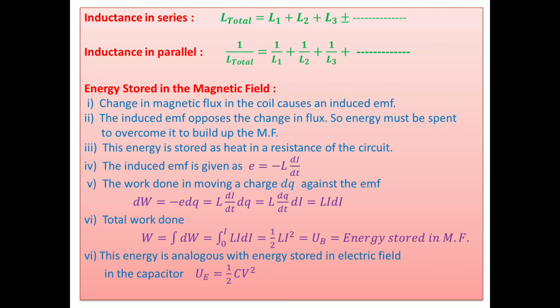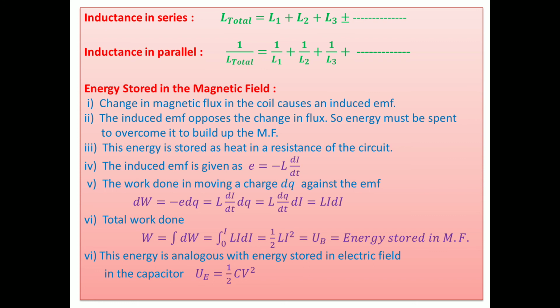So you can take here the induced EMF is given by E equal to minus L di by dt. The work done in moving a charge dq against the EMF: dw equals minus E into dq, which equals L di by dt into dq.